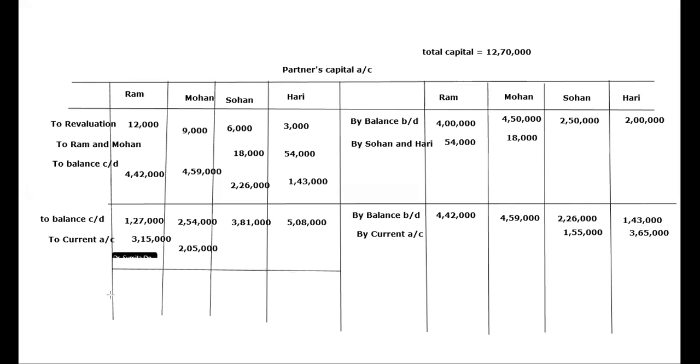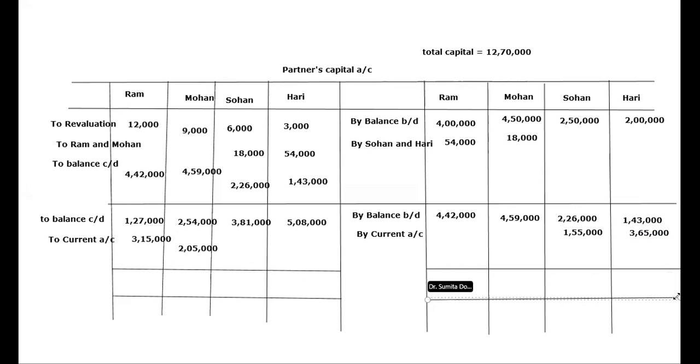Now close it with double line and with the total of the amount here like this. So here we will get 4,42,000. This is our total. Here we will get 4,59,000. Here we will get 3,81,000, and here we will get 5,08,000, and same here. So I hope now this is clear to you and there is no doubt. This is an easy way actually to adjust the capital and to show the adjustment of capital. Okay. The solution which I was showing to you on PDF was a little bit tough.